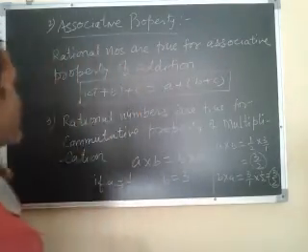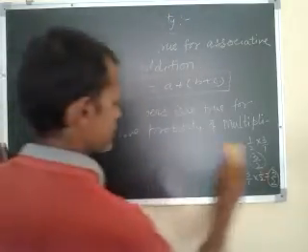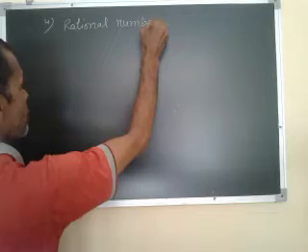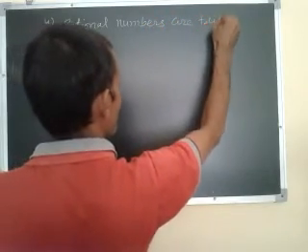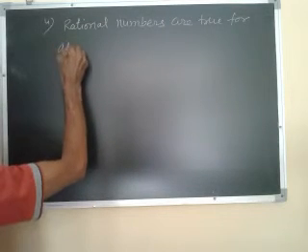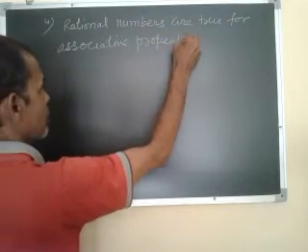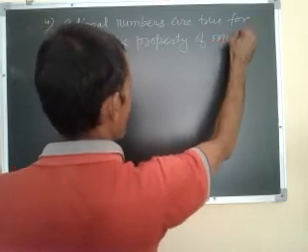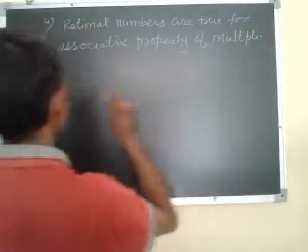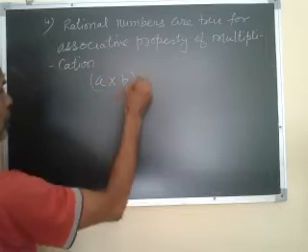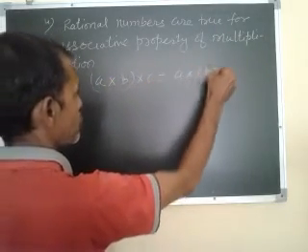So the fourth concept: rational numbers are true for the associative property of multiplication, like (A into B) into C is A into (B into C).